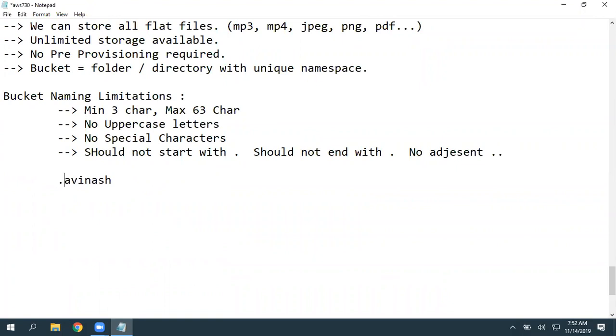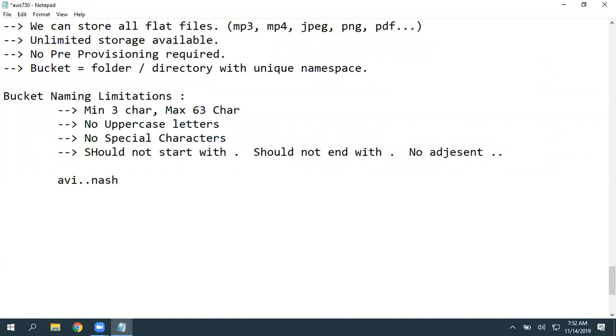Or if you are trying to create a bucket starting with a dot, it will not accept. If you are creating a bucket with a dotted ending, it will not accept. But you can give a single dot. It is a valid bucket name. But if you are trying to give 2 dots, it will not accept again.